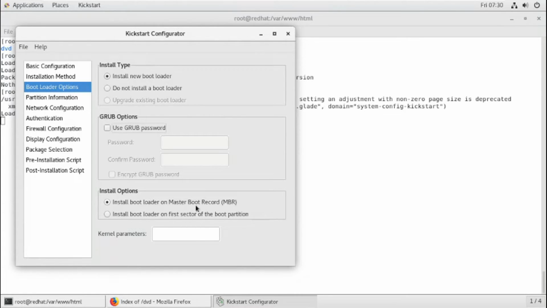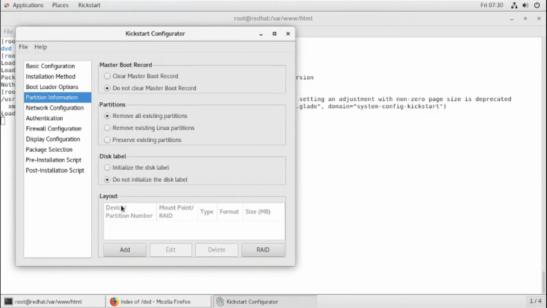Install bootloader on master boot record, MBR. Yes, you will select the default things. Okay, and nothing, I'm just selecting to install a new bootloader. Partition information, that is very important.